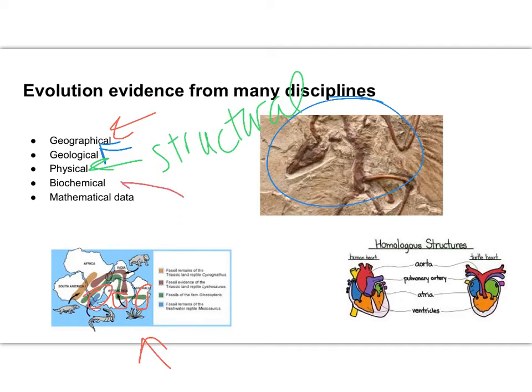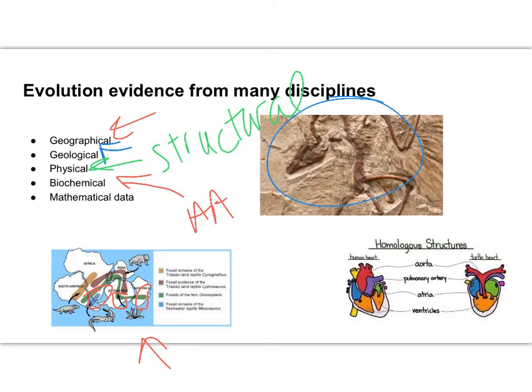Biochemical evidence would be like amino acid sequencing from your freshman year, when you would compare the amino acids to one another. That would also allow you to compare the DNA as well as the final proteins that are made from those amino acids. So that biochemical support for evolution is one of the strongest supports.